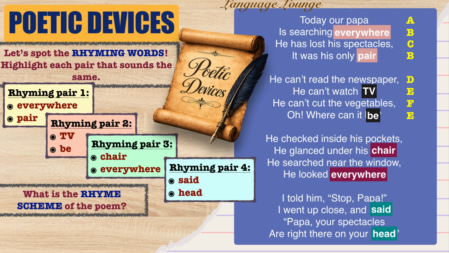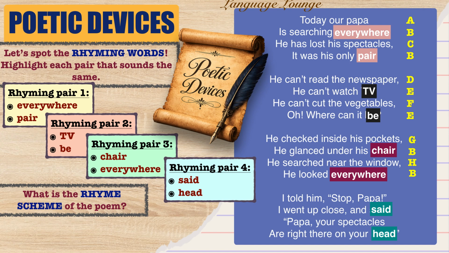Third stanza. He checked inside his pockets. Pockets gets G. He glanced under his chair. Chair gets B. He searched near the window. Window gets H. He looked everywhere. Everywhere rhymes with chair. So it also gets B. Rhyme scheme G, B, H, B.